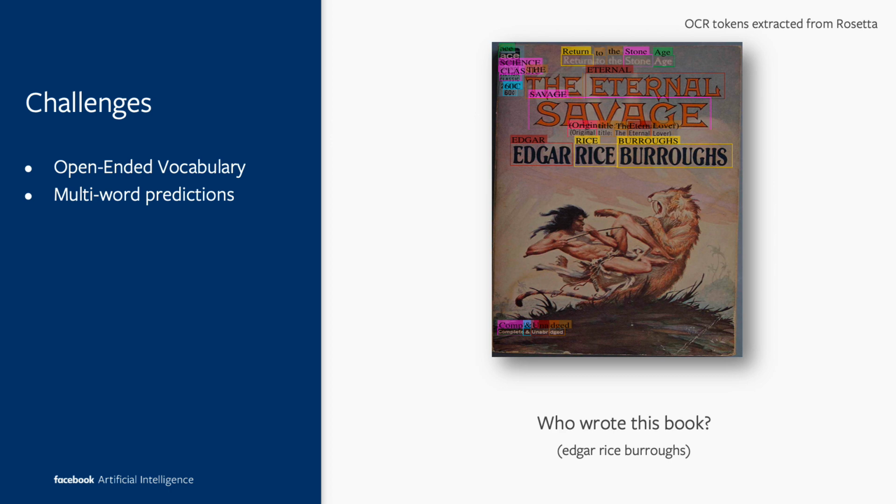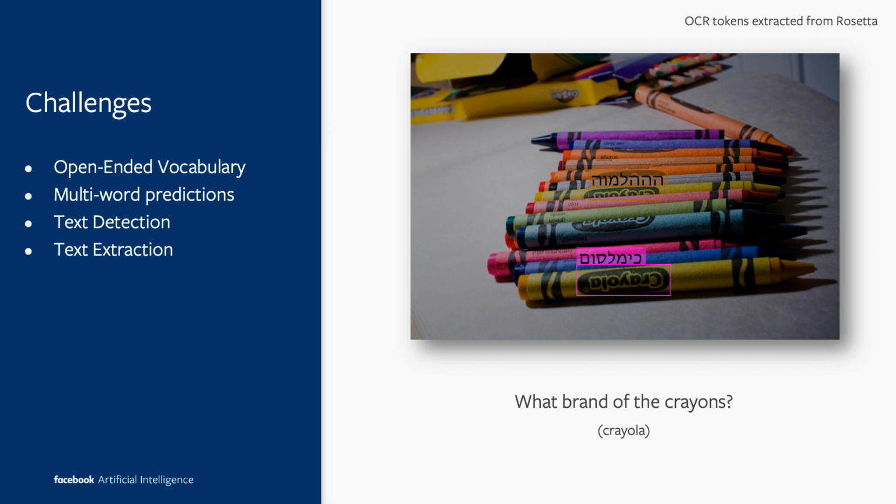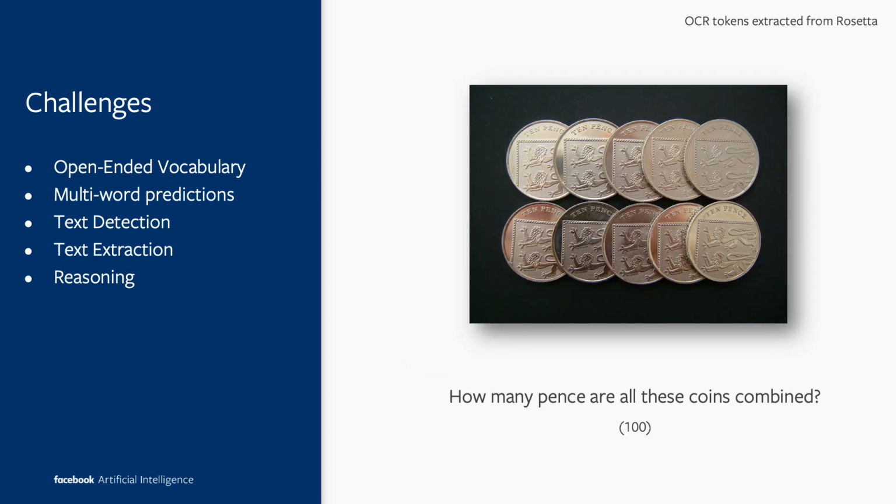For example, if you want to answer who wrote this book, you need to understand which words join together as the name. Then text detection is also a problem. The text detection algorithms are not perfect at this point, and sometimes the text detector is wrong, as shown in this example. Even if you detect text, extraction is a problem. For example, in this rotated text, even though the text is detected, the extracted text is wrong.